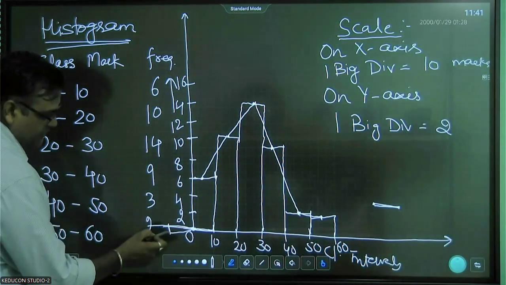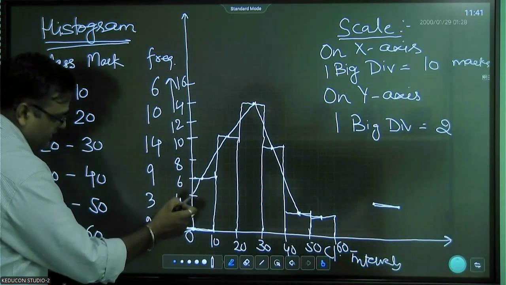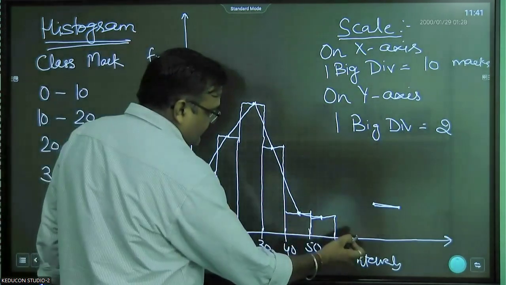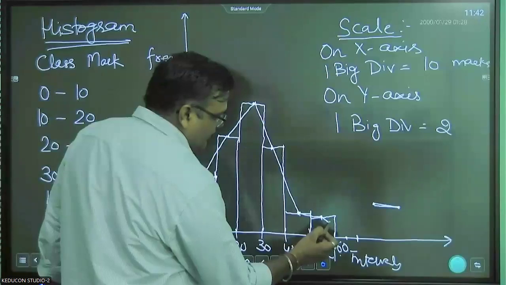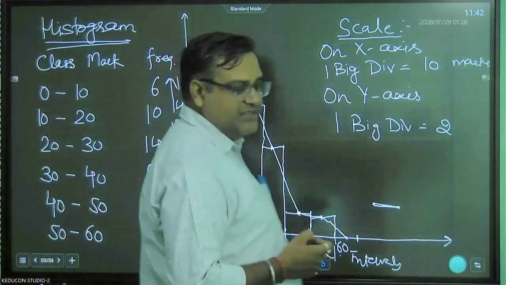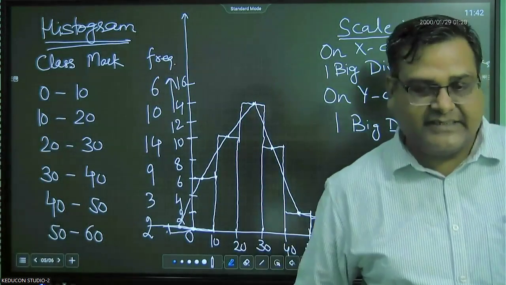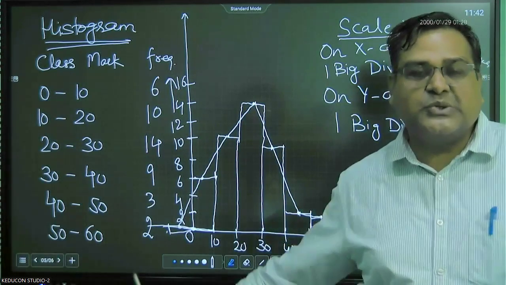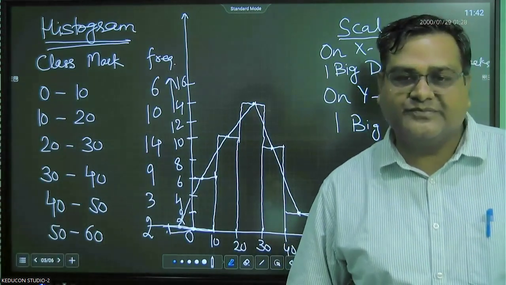This is one division on the negative side. Take the middle of this and connect it with a dotted line. Similarly here, this is the next division till 70. Take the mid of this and meet this. So now this polygon is complete. So this is known as the frequency polygon on a histogram, right?